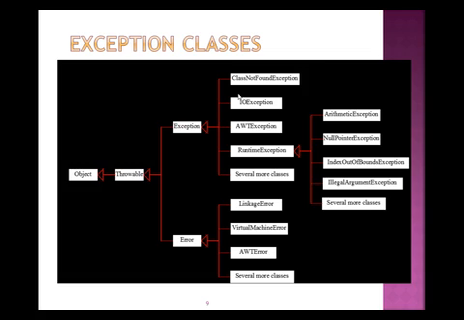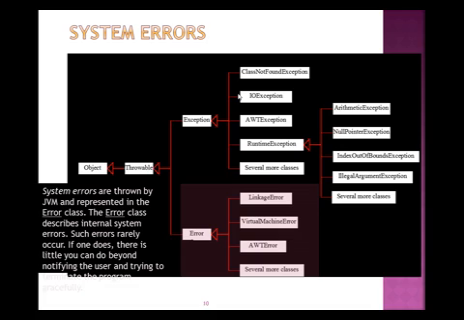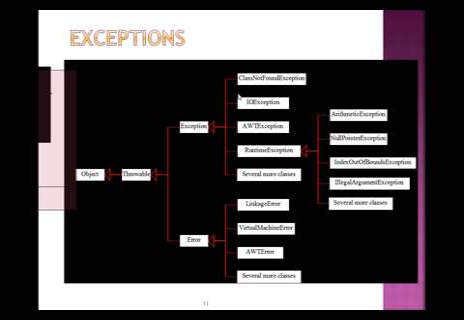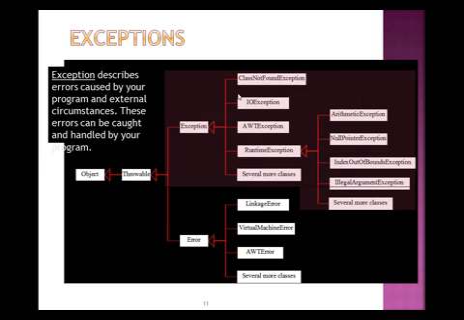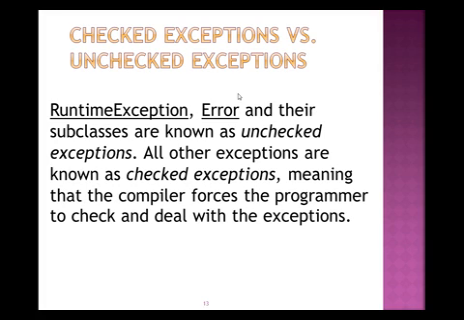So we studied the different types of errors in a diagrammatical representation. This is the system error, as I told you, thrown by the JVM, the Java Virtual Machine, and represented in the Error class. The Error class describes internal system errors. Such errors rarely occur. Then exception describes the error caused by your program. These are the runtime errors.